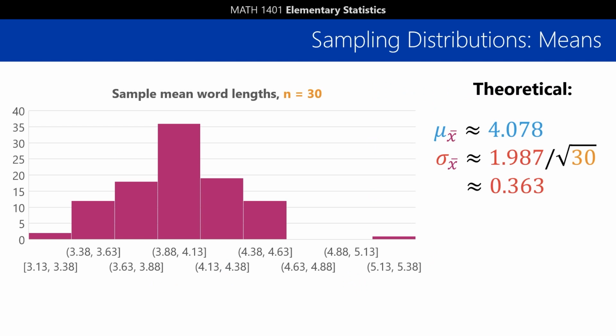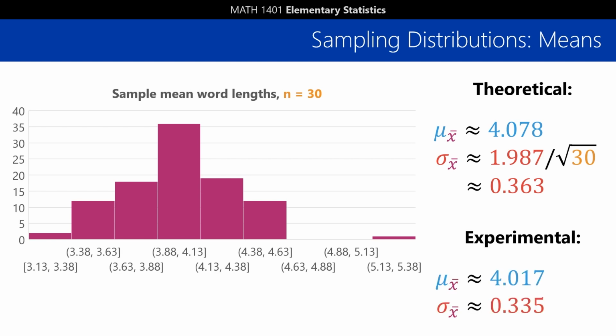So, in our case from earlier with Shakespeare's plays, we would expect our sample means to be pretty close to 4.078 letters long. And the standard error, assuming a sample size of 30, should be our population standard deviation of 1.987 letters divided by the square root of 30. That comes out to about 0.363. And if we look at all the sample means we actually got, we can see that our actual mean and standard deviation came out pretty close to what we'd expect, so everything checks out.